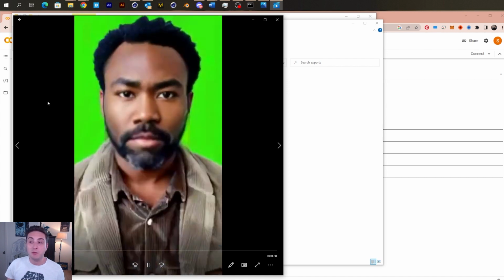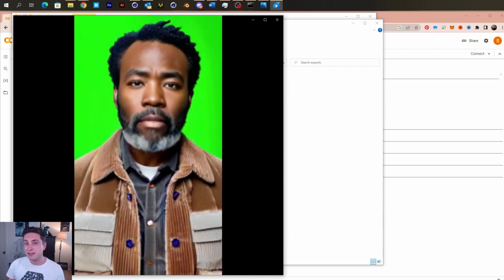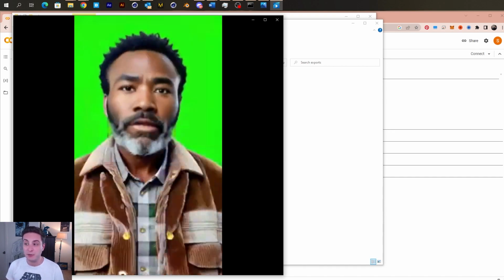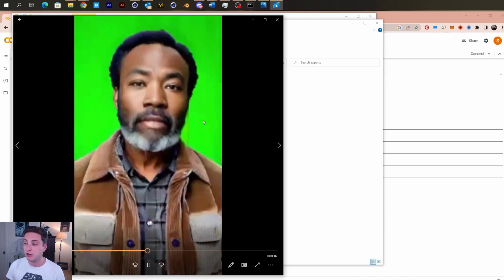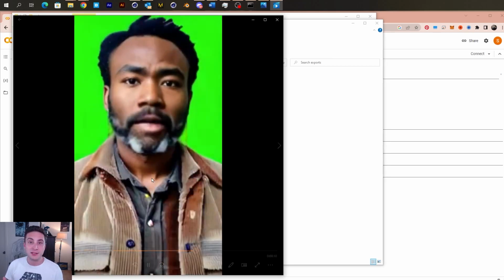Now the lips are moving in sync with the audio that we have, and they're a little bit inconsistent, and that's because of the source images. But the other problem we have is that it's really low res. You can see there's a bunch of artifacting all over the place, so this wouldn't really be usable. Time to bring this into the next program. So we're getting close to the end, I promise.